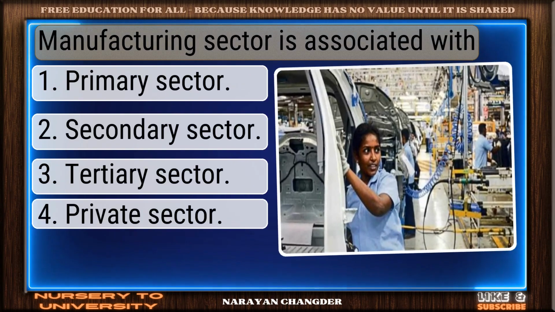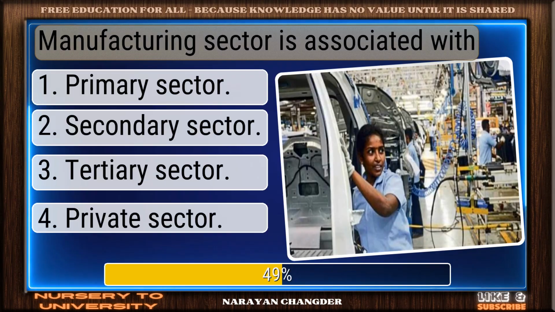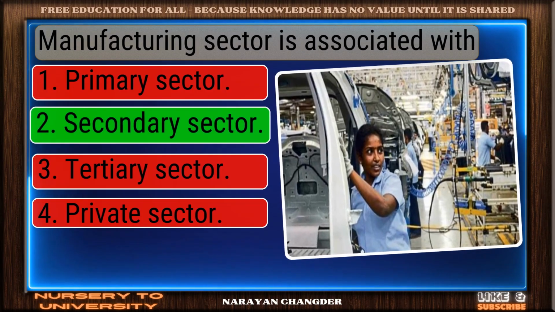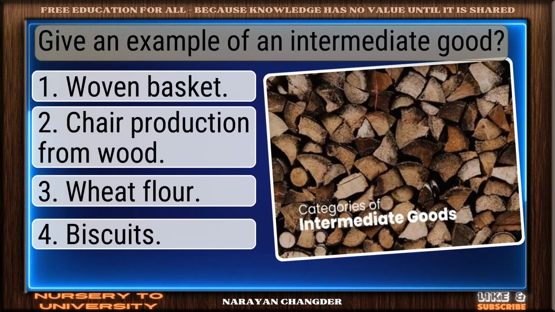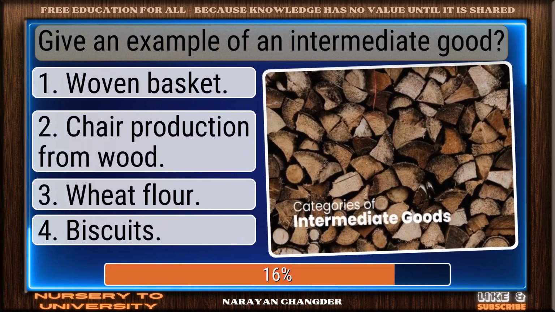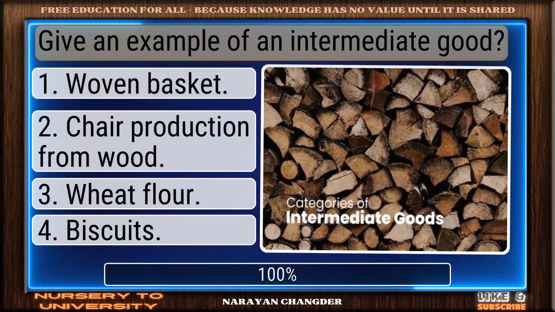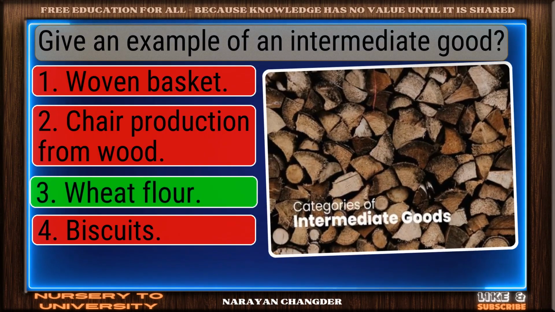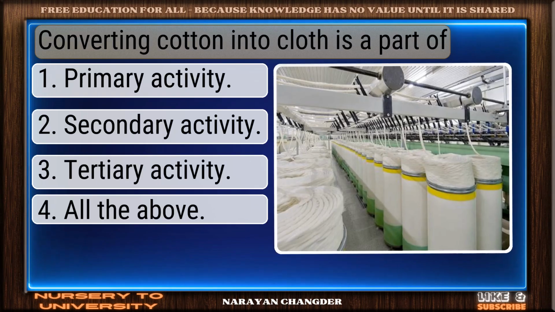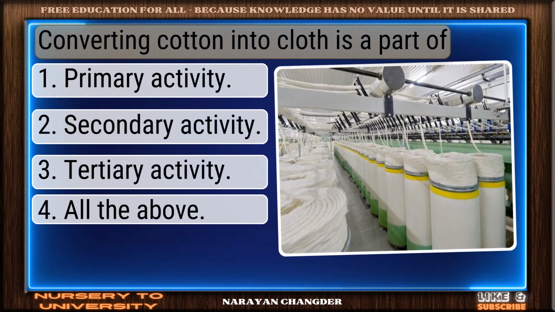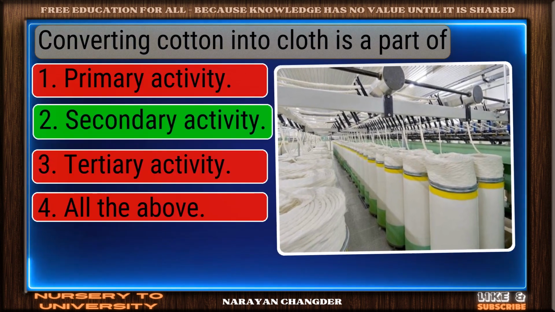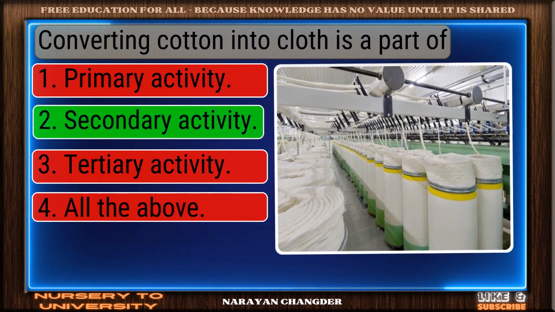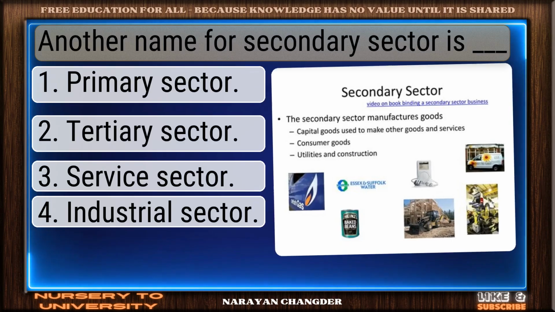Manufacturing sector is associated with. On track. Secondary sector is correct. Give an example of an intermediate good. Strong choice. Wheat flour is right. Converting cotton into cloth is a part of. You're right. Secondary activity is correct.